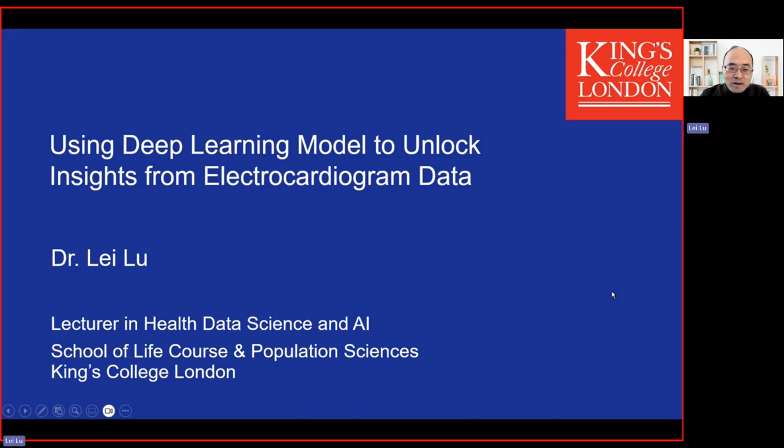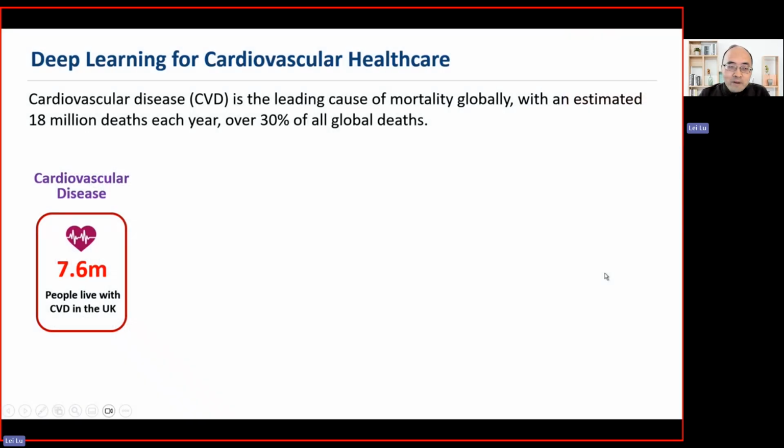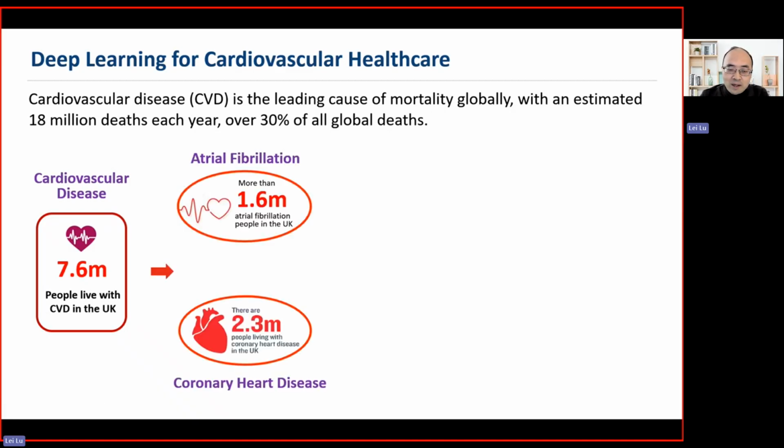And the topic is about using deep learning models to unlock insights from ECG data. We know that cardiovascular disease is a leading cause of mortality globally. In the UK, there are 7.6 million people living with cardiovascular disease. For example, there are 1.6 million people with atrial fibrillation in the UK, and also 2.3 million with coronary heart disease. So people are living with these conditions.